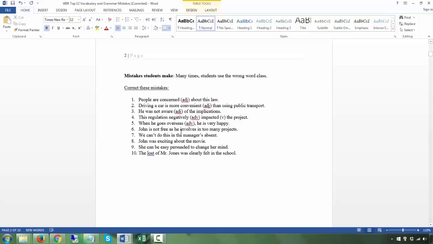John is not free as he involves in. Okay, so here you have your first clause, and then you have your "as", which is the same as "because". Then you have your second clause, another clause, with a subject. Again, you don't use the word involves. The way you use the verb involve is different.